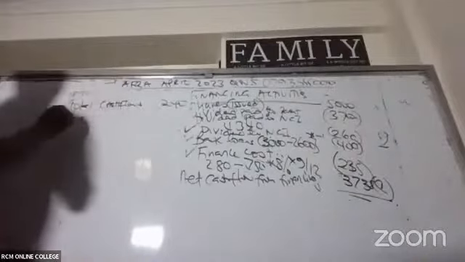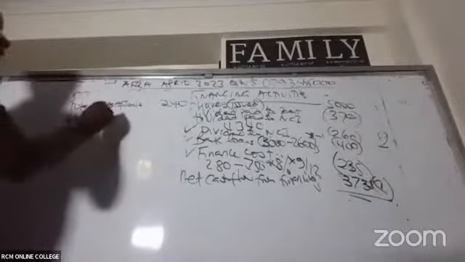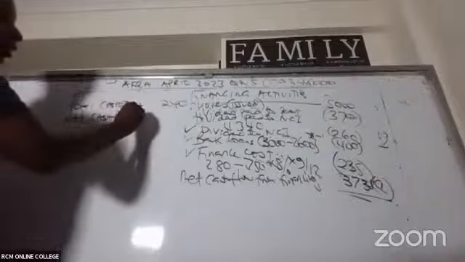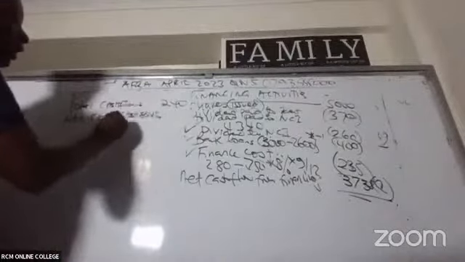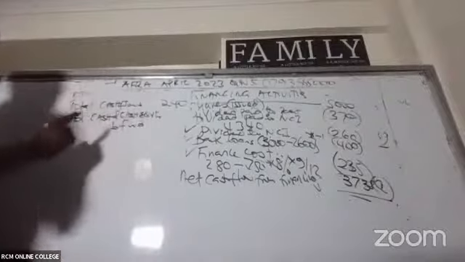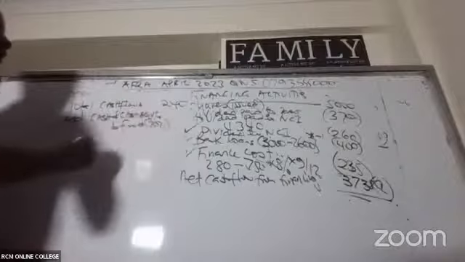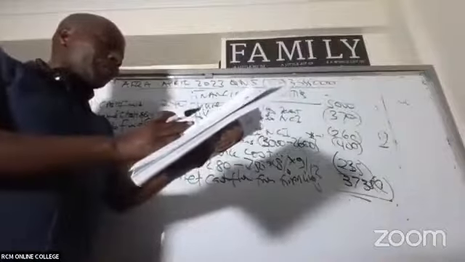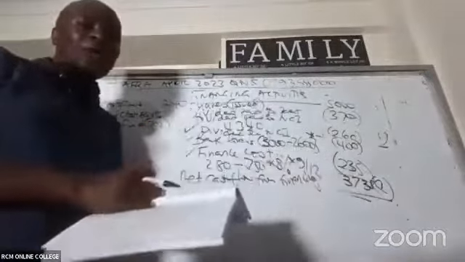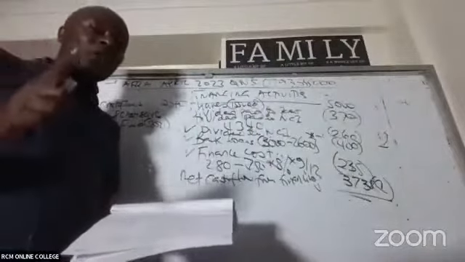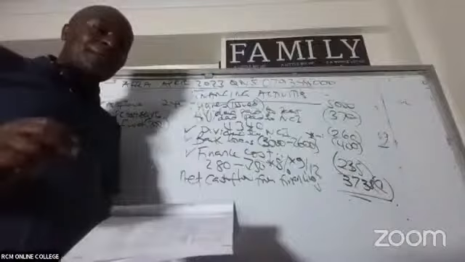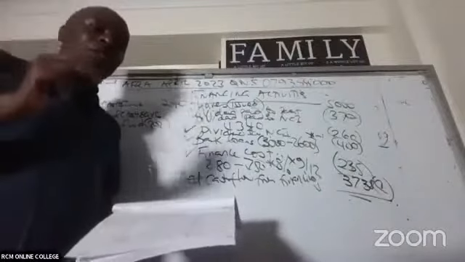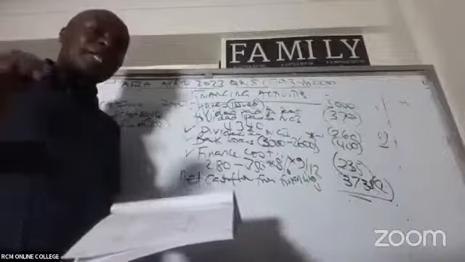And then you add the cash and cash equivalents brought forward. For the year 2021, are you able to see any cash and cash equivalents? Remember, what do we have under cash and cash equivalents? We have cash at the bank. We have the fair value of very short-term investments. We have overdraft.